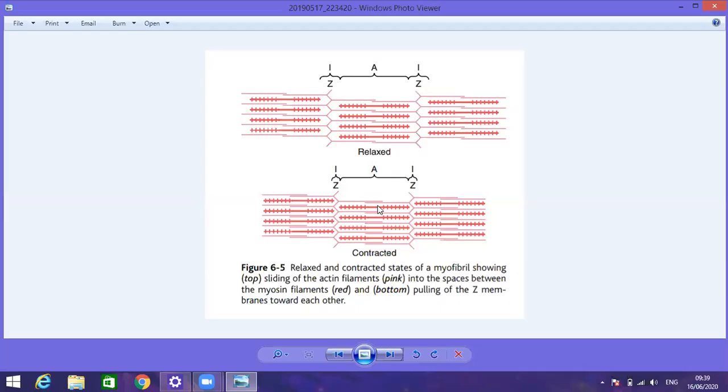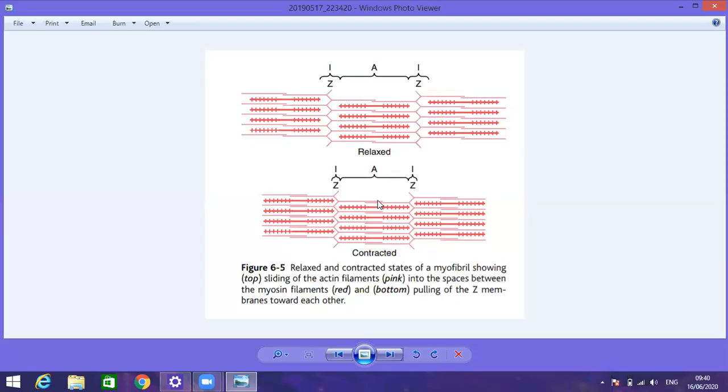In every myofibril, the number of actin and myosin filaments is in the ratio 1:2. Every myofibril has 3000 actin filaments and 1500 myosin filaments. You can see that number, the concentration is 1:2, that is 1500 myosin and 3000 actin.